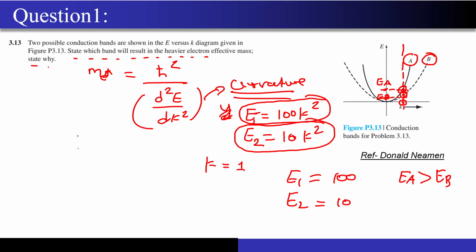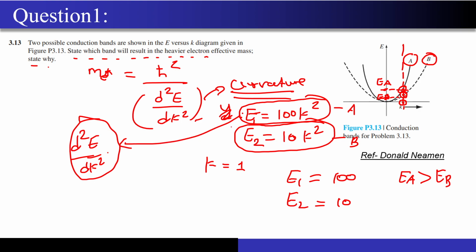Now just use this d square E by dk square, and tell me whether curve A or curve B is having the highest curvature. Let's say this is curve A and this is curve B. This is the equation of the curvature. Now just put these two equations in this formula and tell me which among them is having the highest curvature.